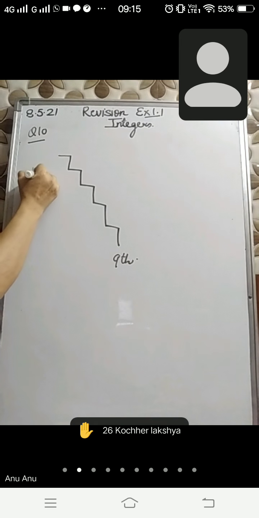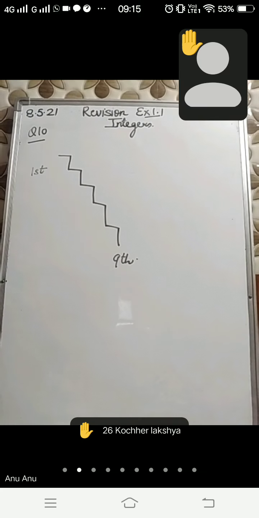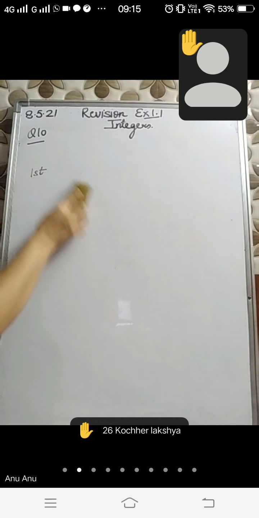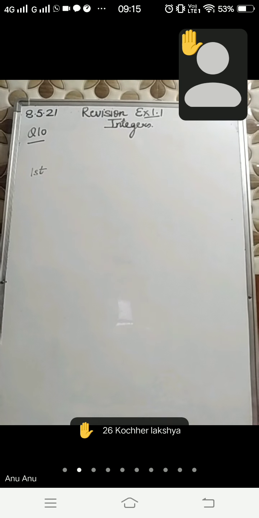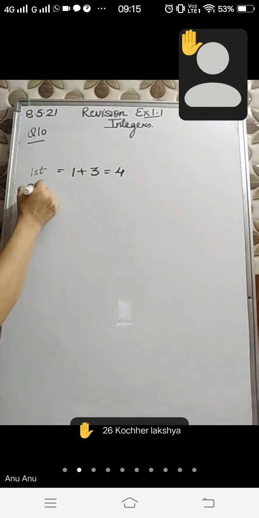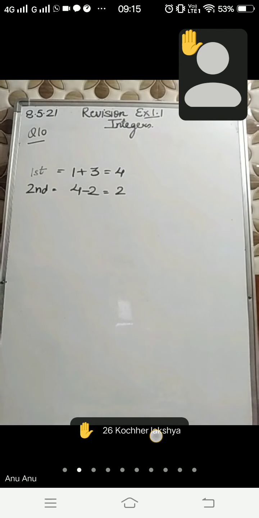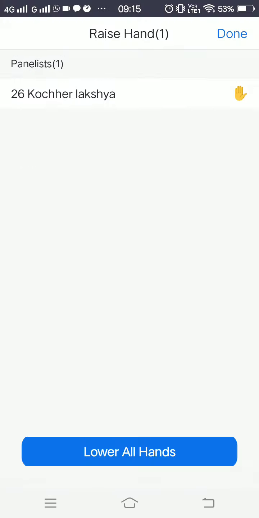So in the first jump, what he will do, he is at the first step. He will do this same order again and again to reach the 9th step, that is the water level step.